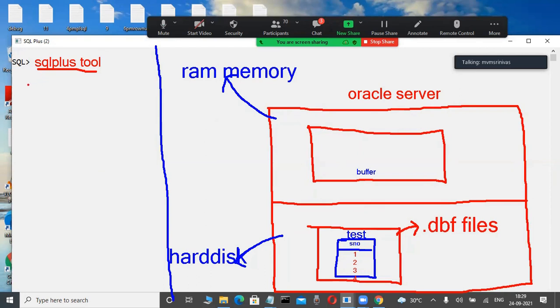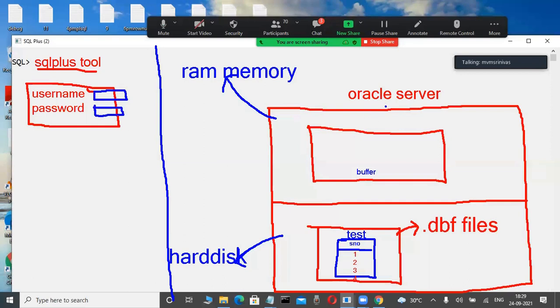Now check it out. Here, some SQL Plus tool is there. Slowly observe it here. For security purposes, enter username, password, something is there. Okay, fine. Username and password is there. Through this client tool, the SQL Plus client tool, daily we are connected to the database. This is a database, an Oracle database. And here, SQL Server database like that.